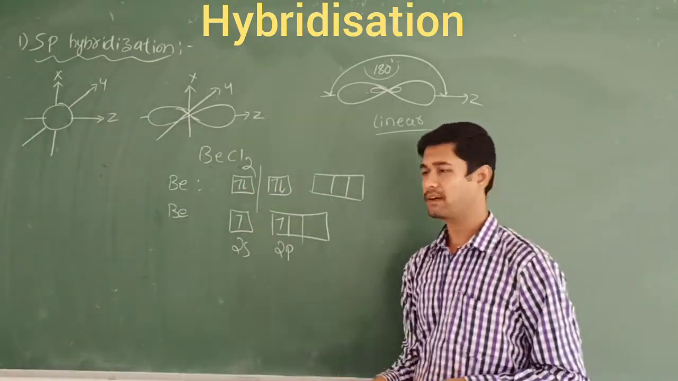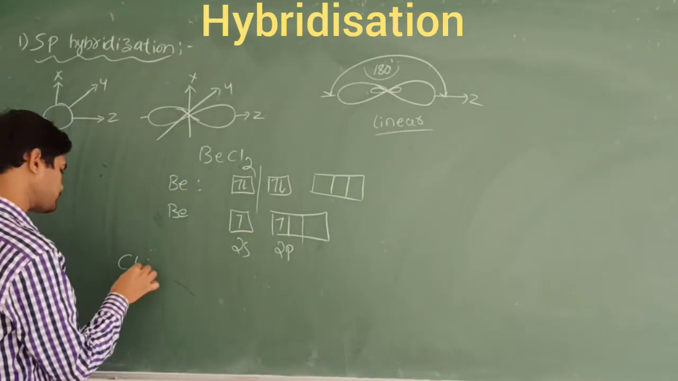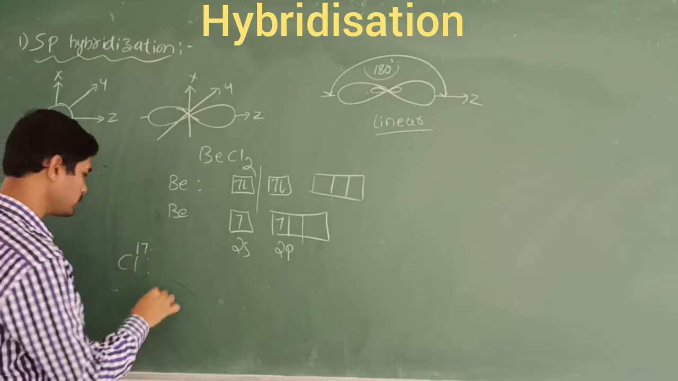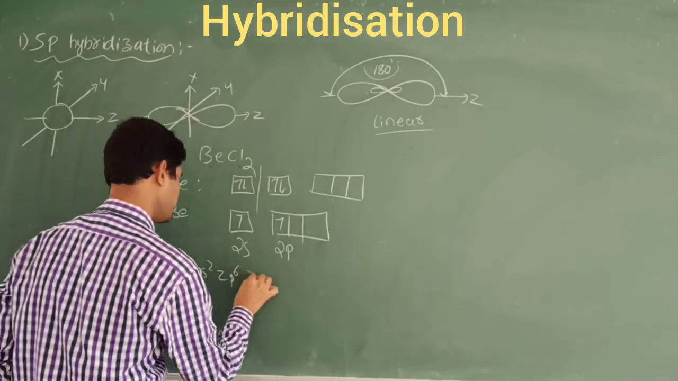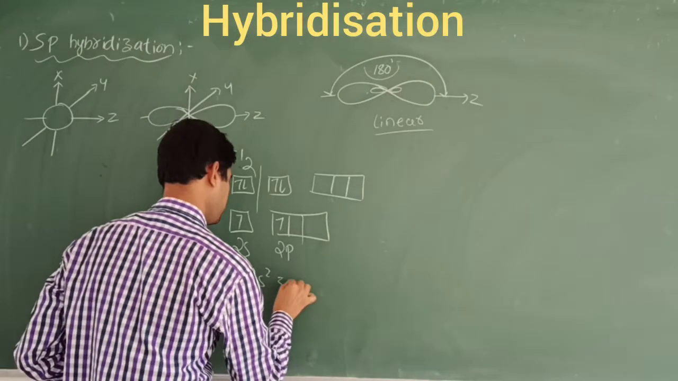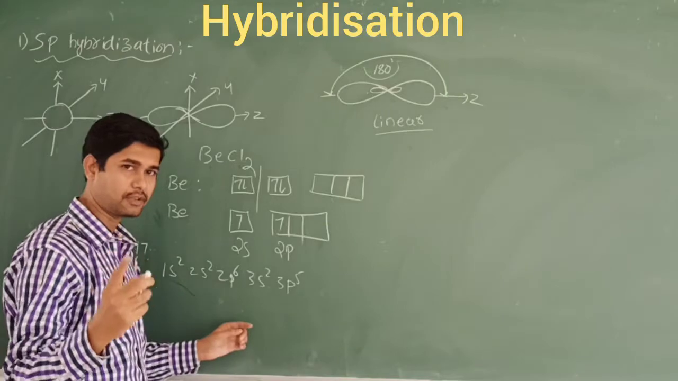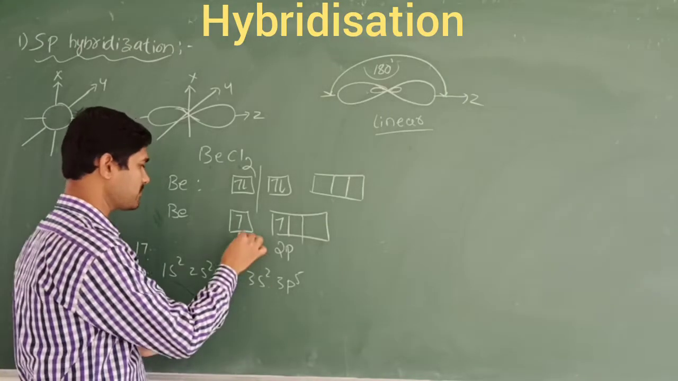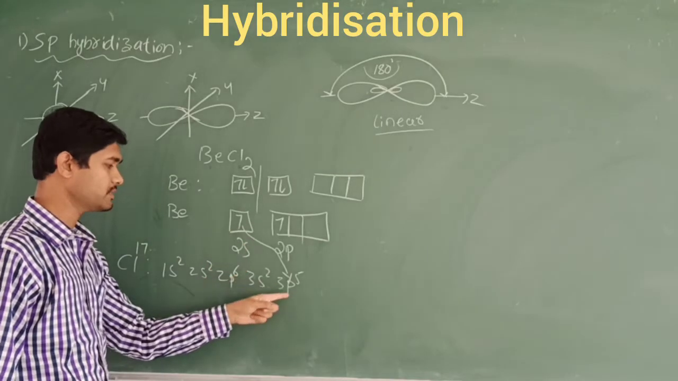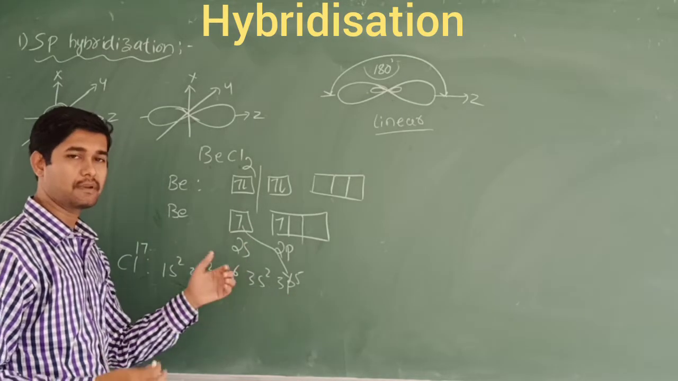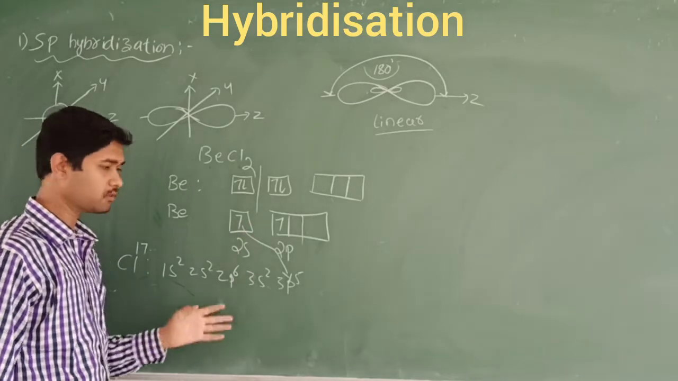Because this chlorine, when you write the electron configuration, Cl contains 17 electrons: 1s2, 2s2, 2p6, 3s2, 3p5. In order to make a bond, this chlorine is short of one electron to become stable. So one of the s orbitals from the beryllium atom is going to make a bond with this p orbital. That is called mixing of the orbitals, s and p here. So that requires one electron for the chlorine, right?